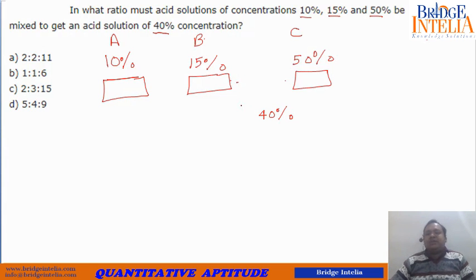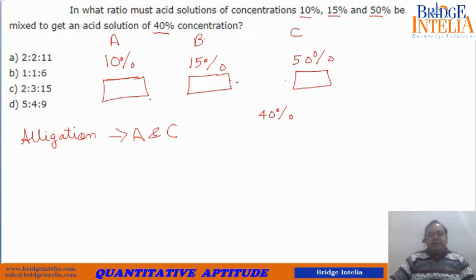So let's see how you can solve such questions. Since 40 lies between B and C, you can say it also lies between A and C, isn't it? 40 lies between A and C and B and C. So you have to apply the crisscross method of alligation on these two pairs, A and C, because 40 lies between A and C and also B and C.